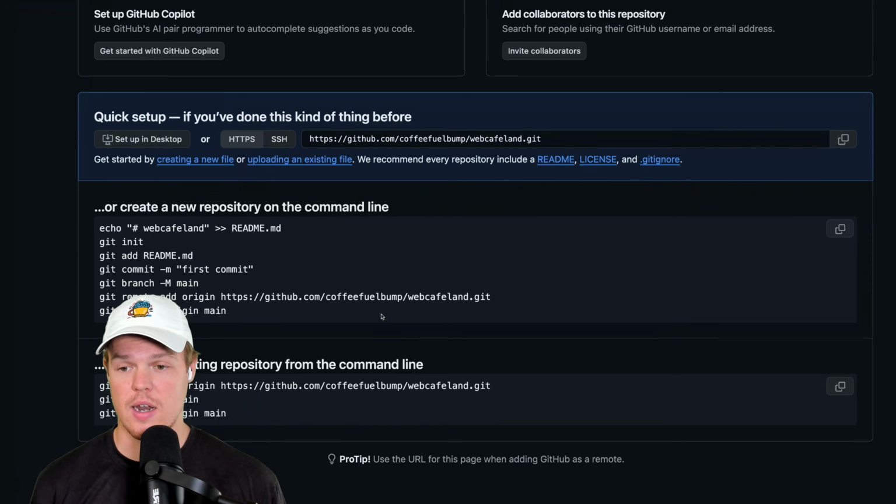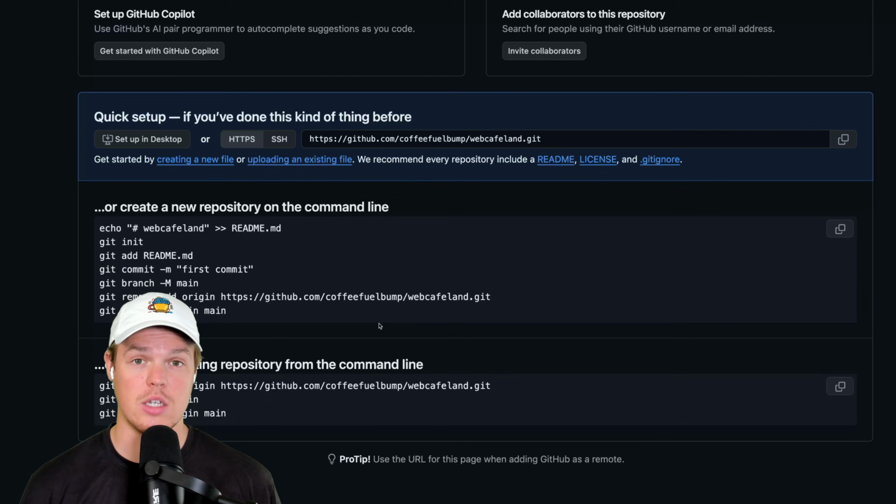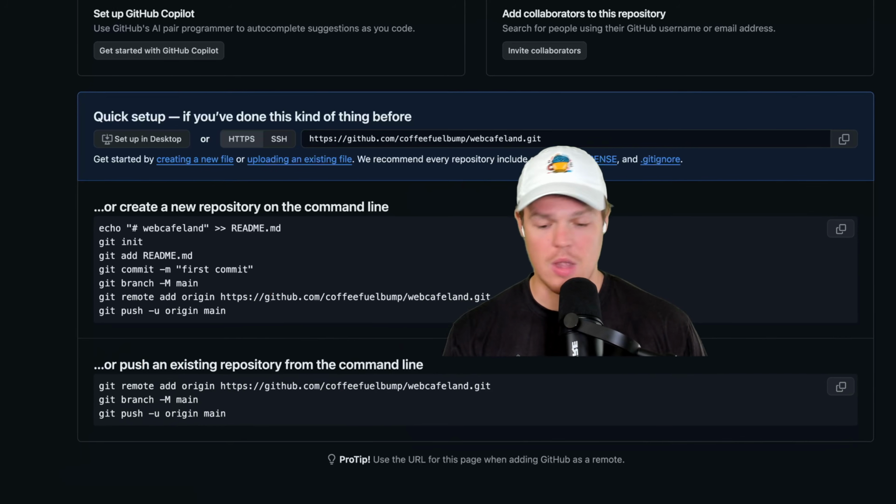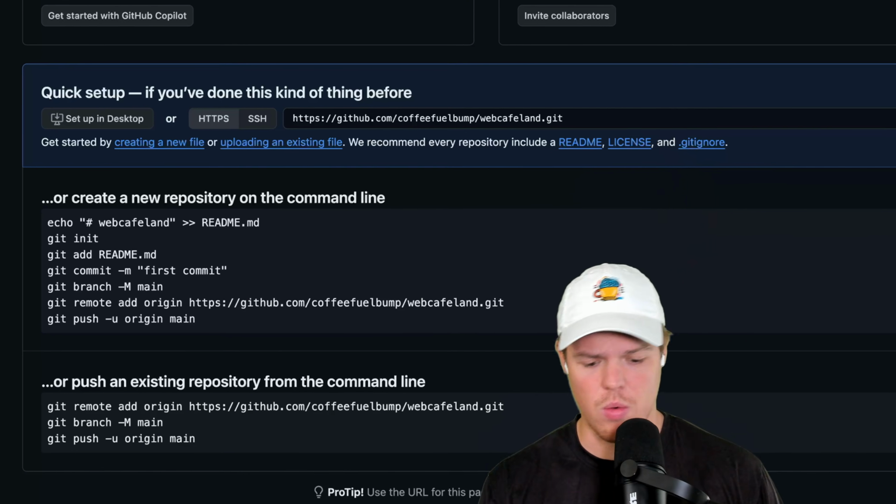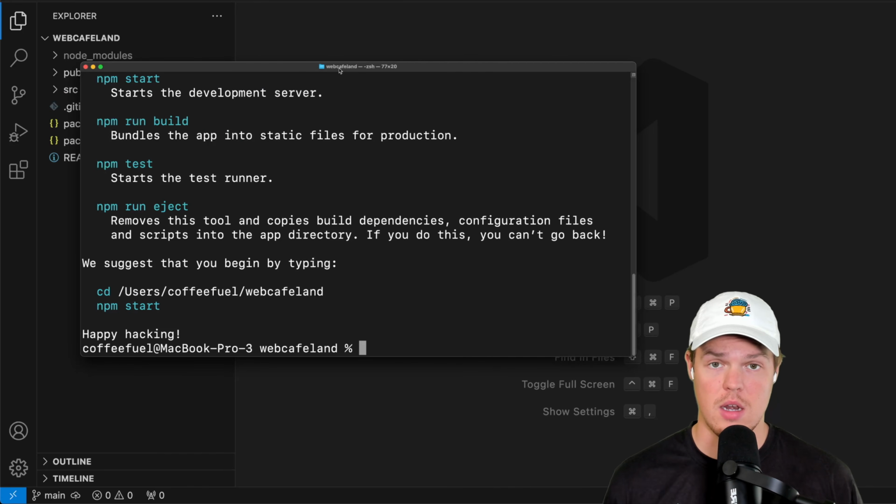Now we need to actually set up our underlying repository and connect it to our VS Code project. Now, all this kind of looks crazy, but don't worry, we'll make it simple. Start off with a simple command of git init.